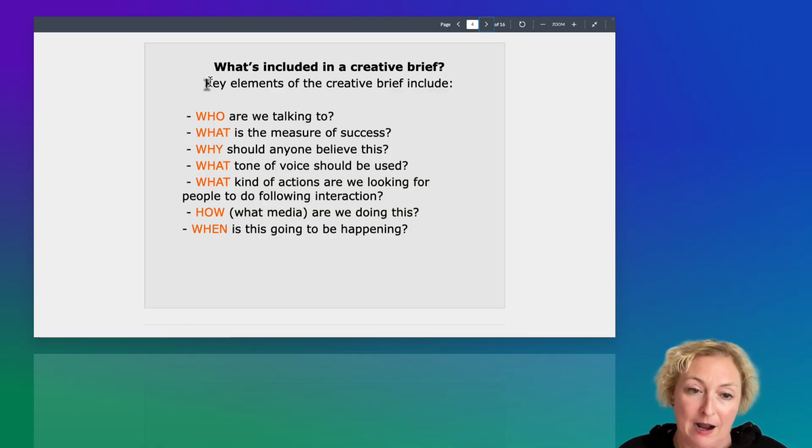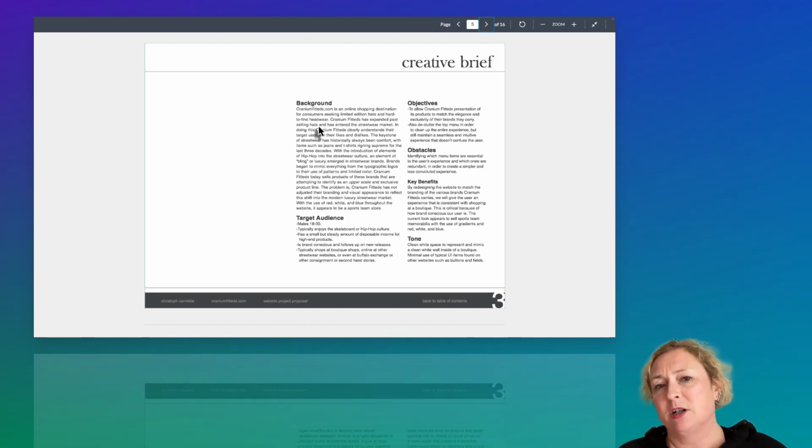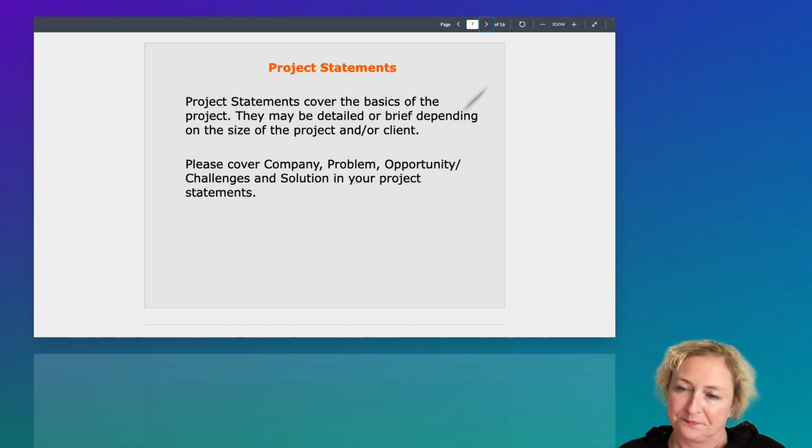I still want you to play around with Figma. I still want you to do the tutorials in Figma. Here's an idea of what a creative brief looks like. So basically there's a little bit of a background, then we define the target audience. In this creative brief, it is males 18 to 30. So who are you designing for?